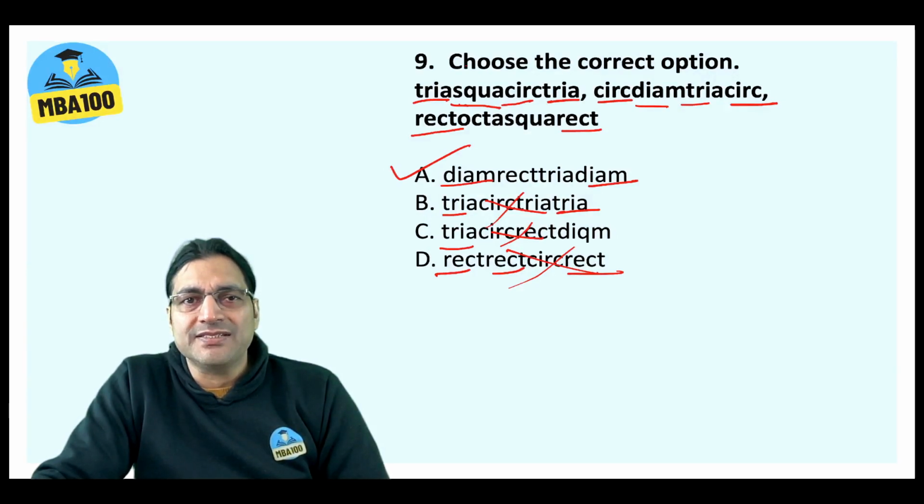Now for academic value, you can see that between DIAM and DIAM, you have RECT and TRIA. All right, this is your answer.